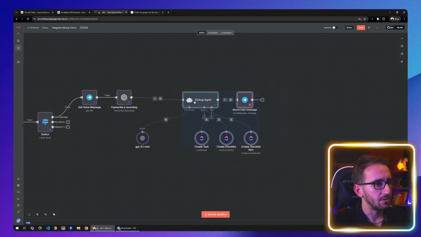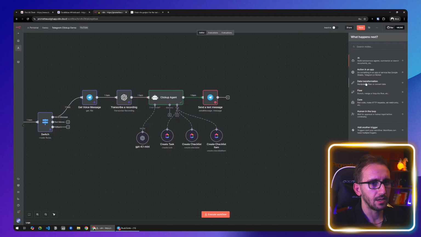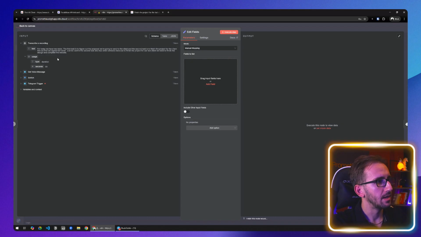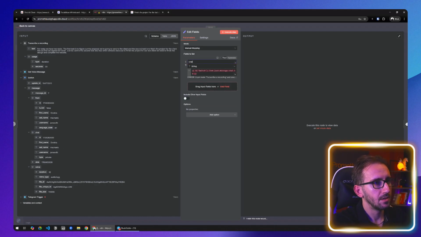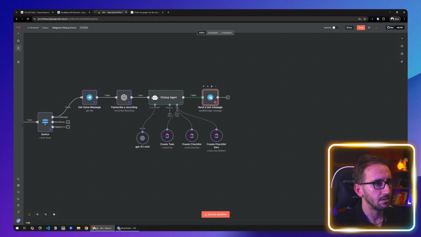Okay, what if we do something else? What if inside here we click data transformation and then edit fields, and then we forward all the fields that we want to use. So inside here, we're gonna forward the chat ID. Oh no, it's red here as well. You know what? That doesn't really matter.